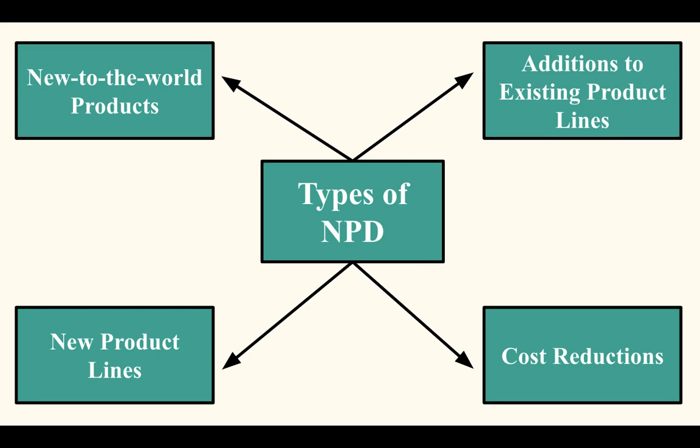We then have additions to the existing product lines, where new products can supplement a company's established product lines. McDonald's introduced the pudina flavored or masala burgers for the Indian consumers. And lastly, cost reductions, which are similar performance at a lower cost. New products in this may be developed which offer similar performance but the price is reduced.